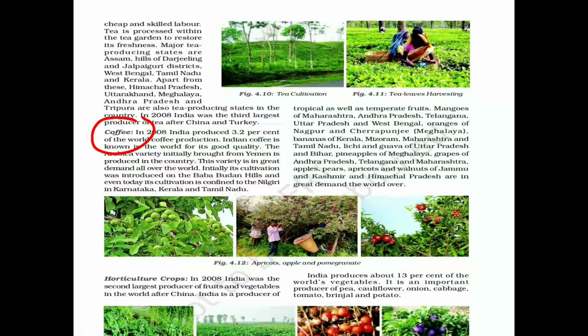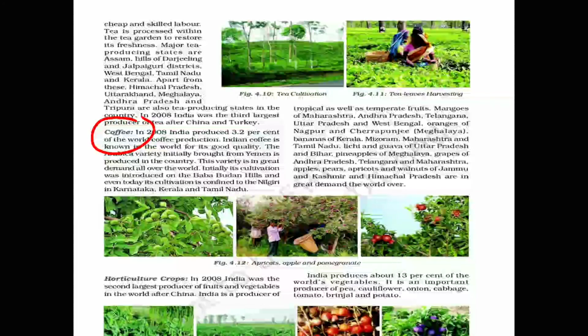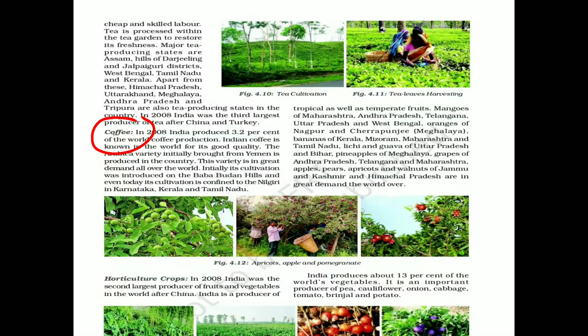Now a very short about the horticulture crops. We have horticulture. What is horticulture? The growth and cultivation of fruits and vegetables generally is your horticulture. And India grows tropical and temperate fruits. क्यों? Because India is a mixture of tropical and subtropical climate and region.